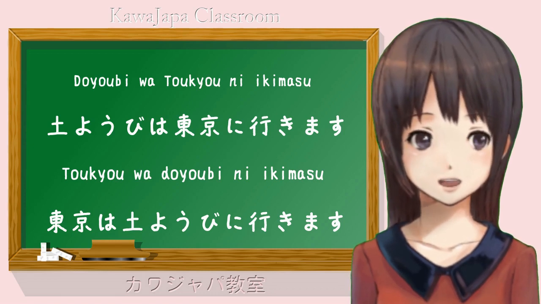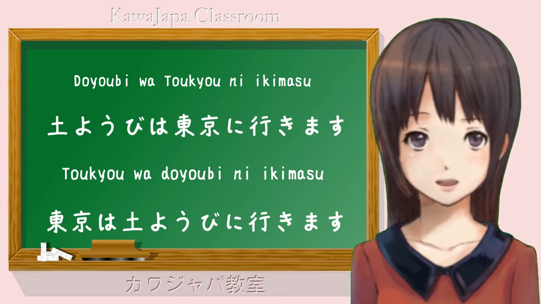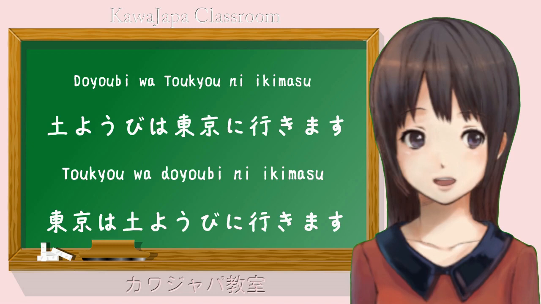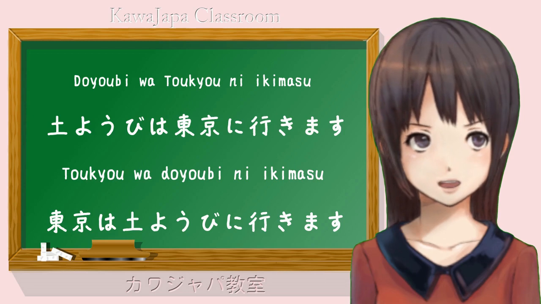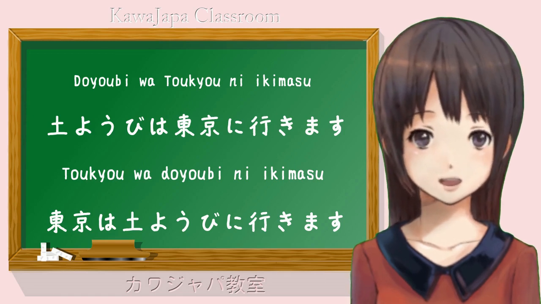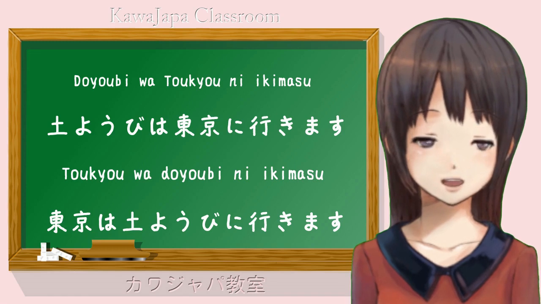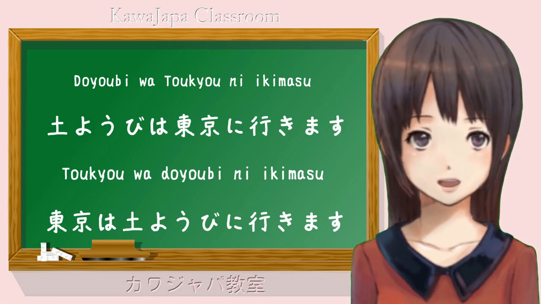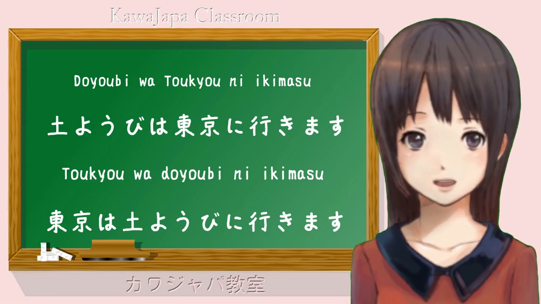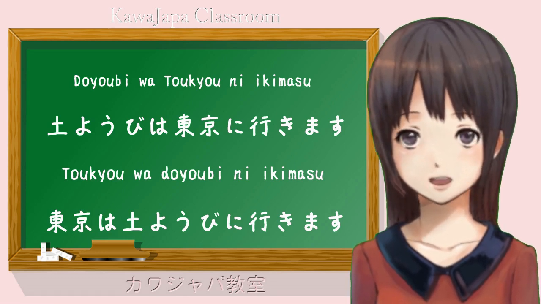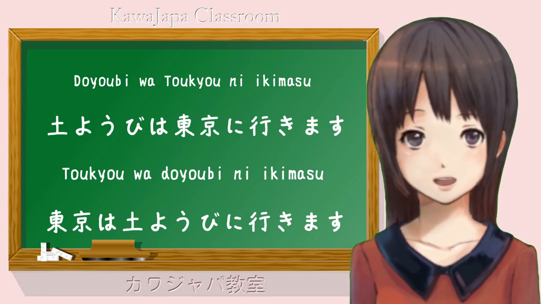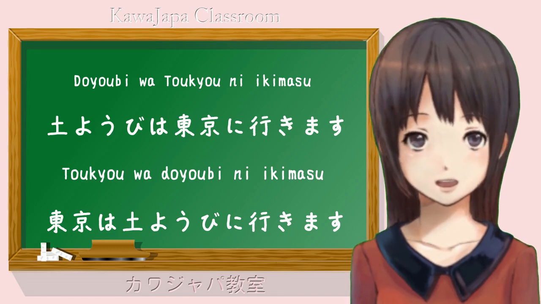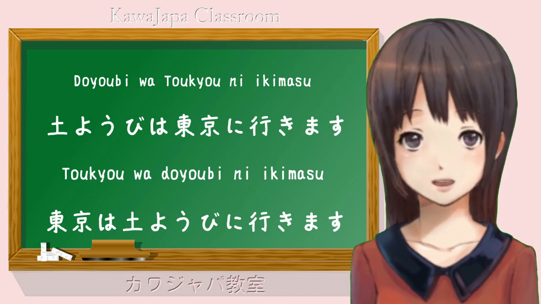When we change the wa particle from one noun to another, we don't change the actual logic of the sentence. We only change its weight or value. What we're literally changing is the topic. In the first case, the topic is Saturday. In the second case, the topic is Tokyo. But the action of the sentence, the logic of the sentence, what's actually happening, who is going where, has not changed. If we change a logical particle from one noun to another, we change the logic of the sentence. We change what's actually going on, what's actually happening in the sentence.